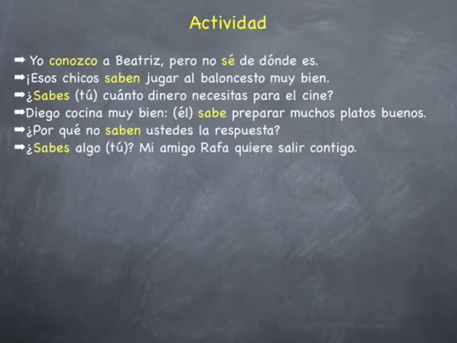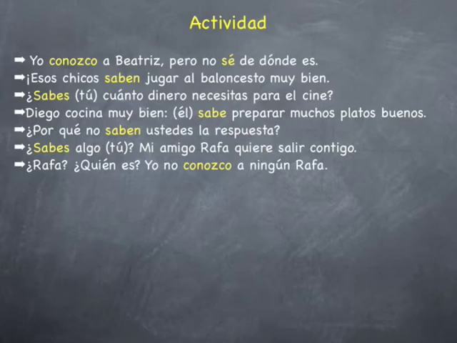¿Sabes algo? That's very classical in Spanish for you know what. In Spanish we say ¿sabes algo? Do you know something? It's the equivalent in English to you know what. Mi amigo Rafa quiere salir contigo. ¿Rafa? ¿Quién es? Yo no conozco a ningún Rafa.